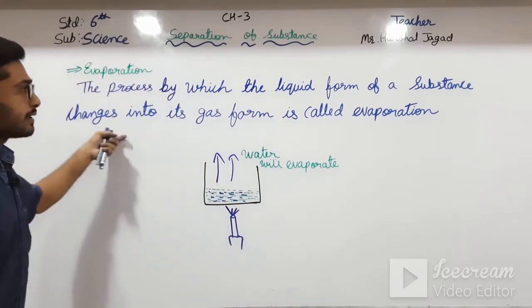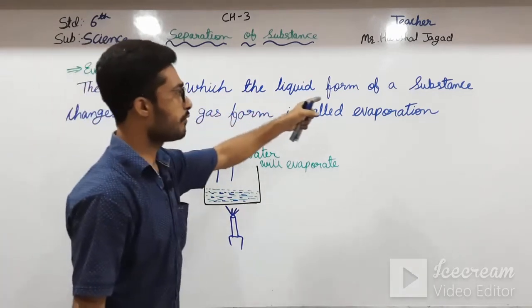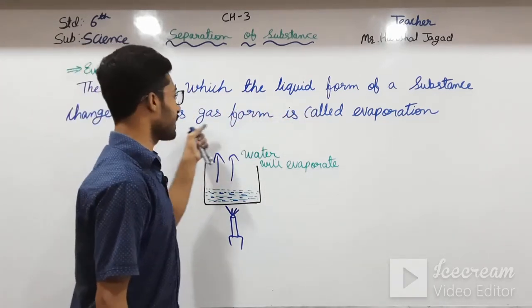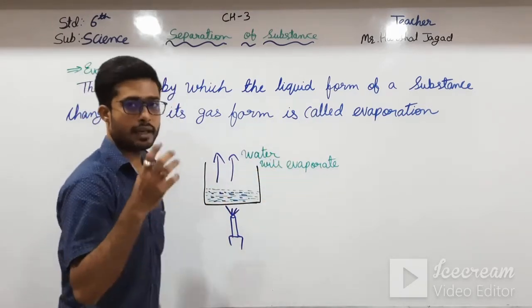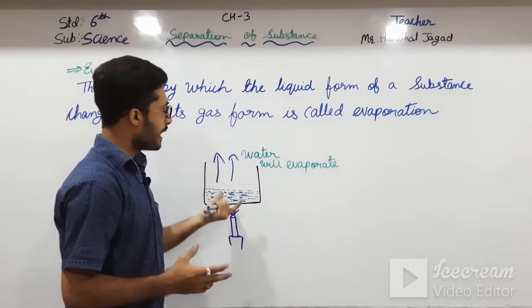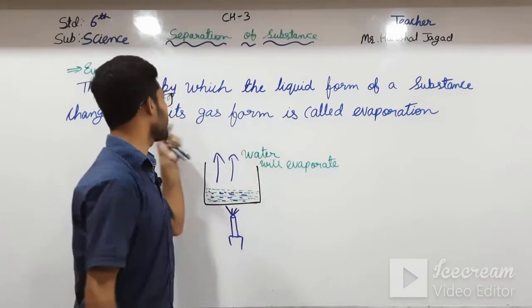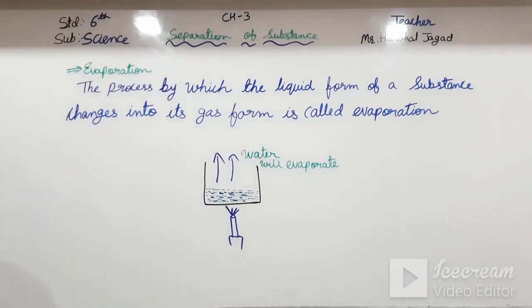This is evaporation. The process by which the liquid form of a substance changes into its gas form is called evaporation. It means the water was in liquid form, then we heated it, so by heating the water forms water vapor, which is its gas form. Okay students, now let us read that.